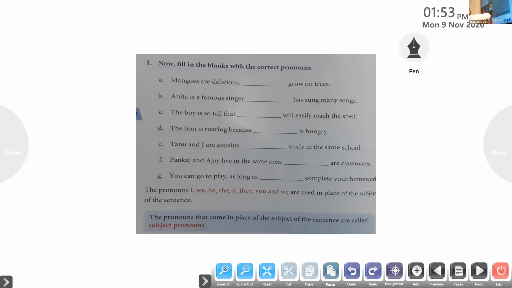Okay, so Abir, come on, Abir. Yes, ma'am. Read the first question. Mangoes are delicious. Okay. So here we are talking about the mangoes. What do we have to write there? Read the rest of the sentence. Come on, Abir. Dash grow on trees. So here we are talking about mangoes.